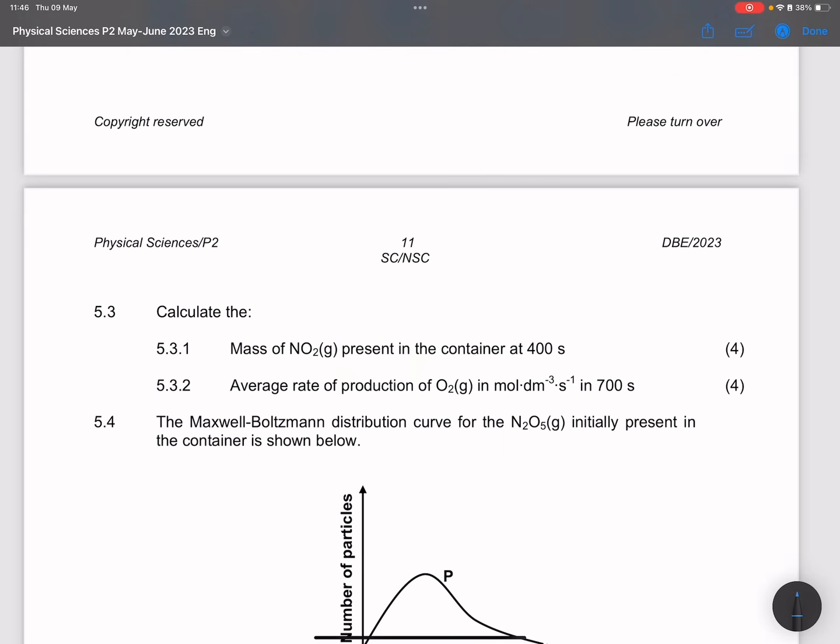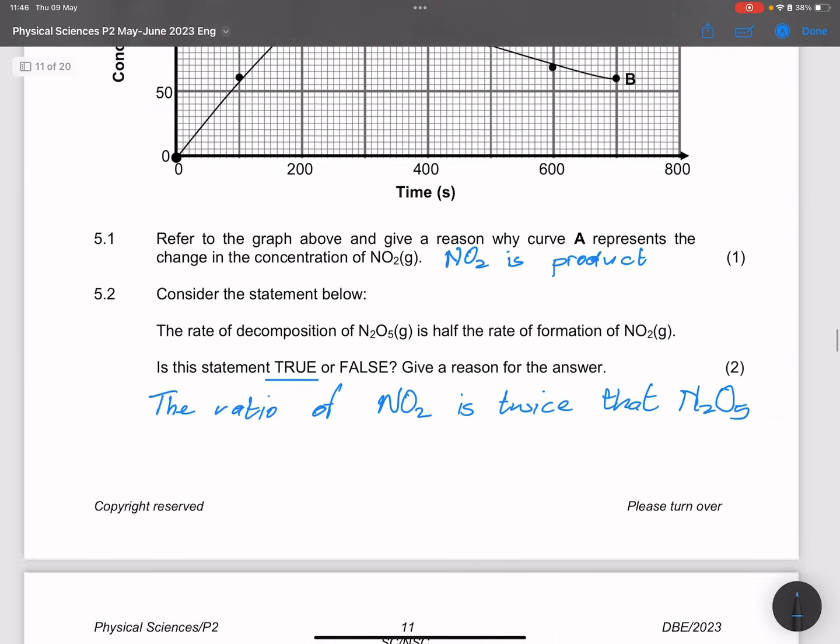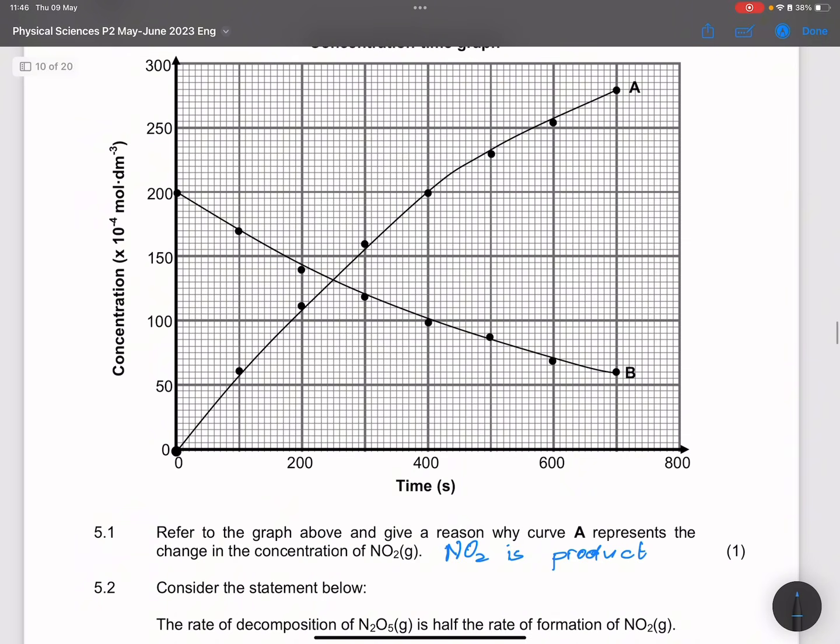So they say to us, calculate the mass of nitrogen dioxide present in the container at 400 seconds. Remember, nitrogen dioxide was actually graph A. So I see at 400 seconds how much nitrogen dioxide has been formed.